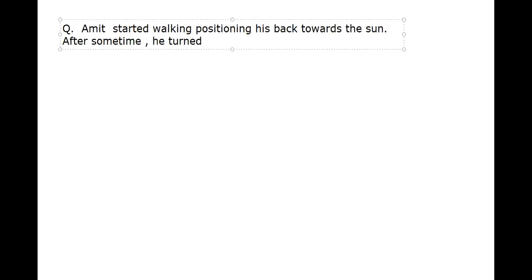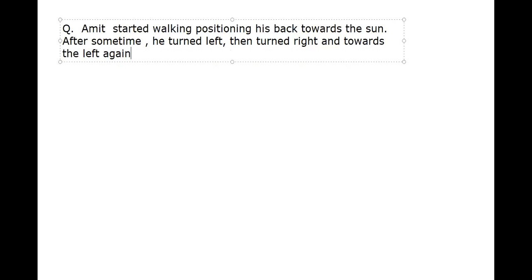So Amit started walking, positioning his back towards the sun. After some time, he turned left. Then turned right. And again towards the left, again.